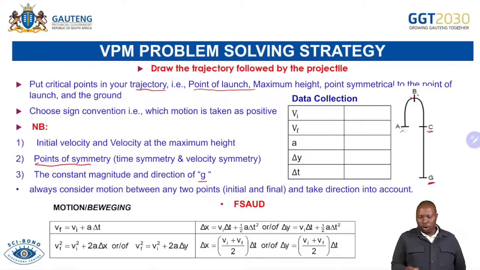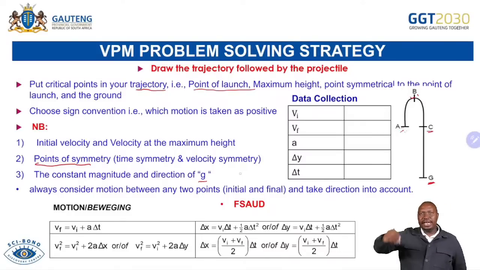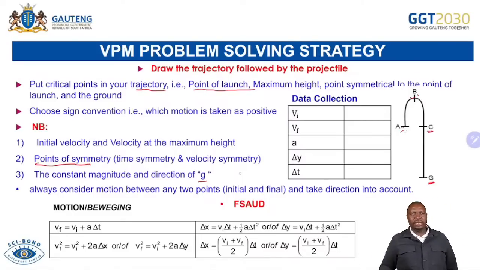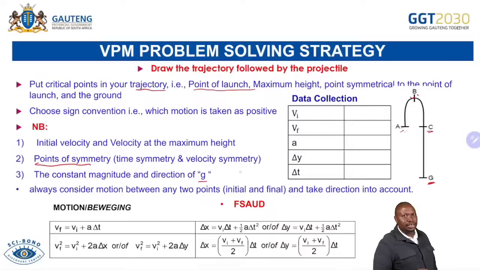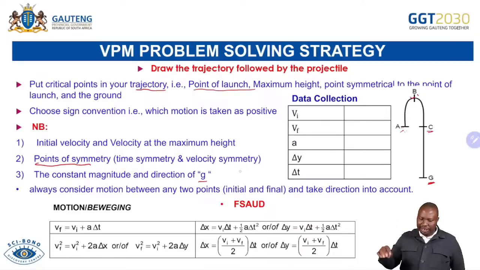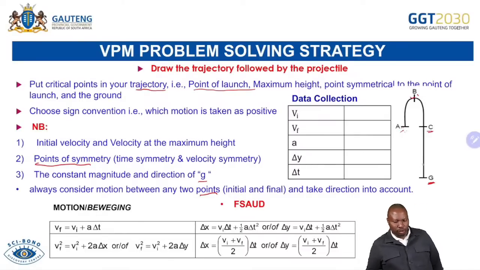We're saying g, or gravitational acceleration, is always downwards and is 9.8 meters per second squared. Please, if they're asking what is the magnitude and direction of acceleration, you know gravitational acceleration is 9.8 meters per second squared downwards. Always consider motion between any 2 points. Please, instead of solving the whole scenario, let's solve in small parts: A to B, B to C, C to G. Then it becomes easier for you to do that.